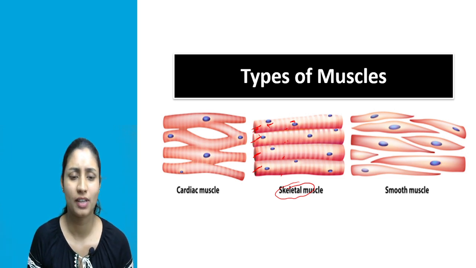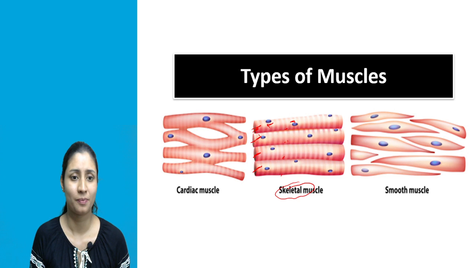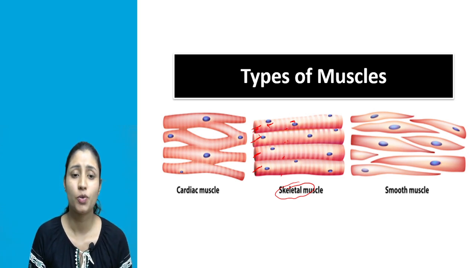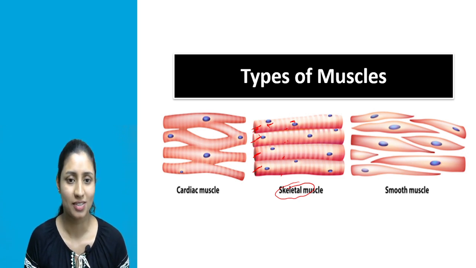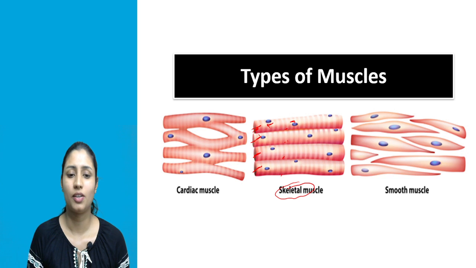Let's take an example of an action like movement of hands. Now whenever I move my hands according to my will, right? I have my control on my hands. I can control when to start my movement or when to stop the movement of my hands, right? Such actions are known as voluntary actions, the actions which you perform according to your will. Okay, so such actions are known as voluntary actions, and such voluntary actions are controlled by the skeletal muscle cells. Okay, so that was the skeletal muscle.